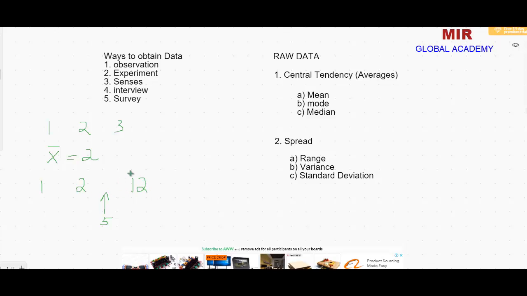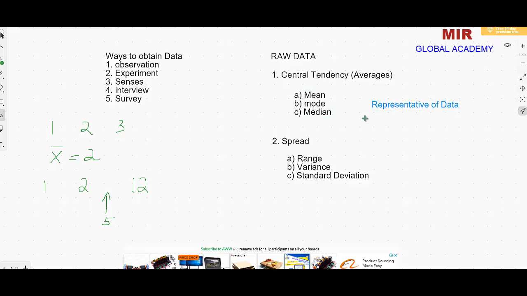Because the extreme value is on the right hand side, the average is pulled by the large value toward the right side. So now the average is not in the center of the data. In this case, we don't use mean, we will prefer median, because still the 2 is in the middle of the data and median is 2 here, so we will use median in that case. So these averages are called representative data.